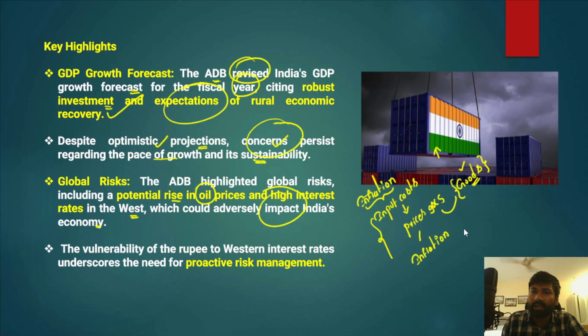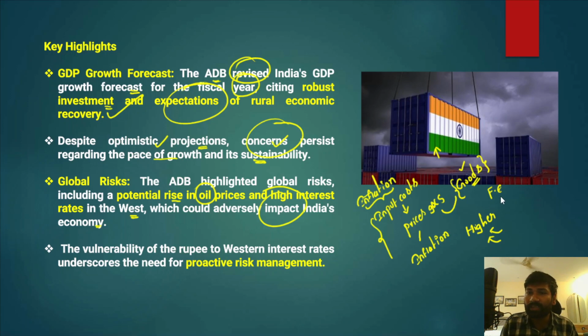Because if higher interest rates are being provided in the West, then there will be a withdrawal of capital and foreign exchange from Indian markets. All these factors would severely hit the Indian economy in the longer term.